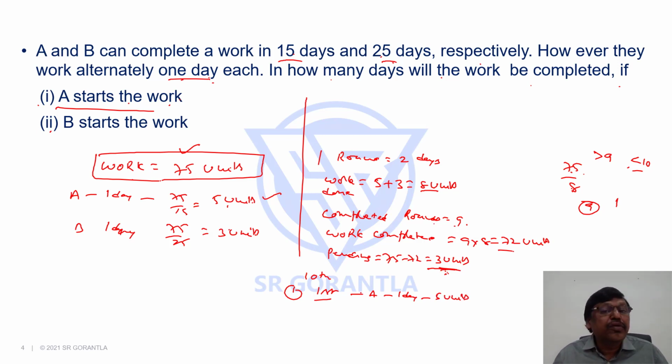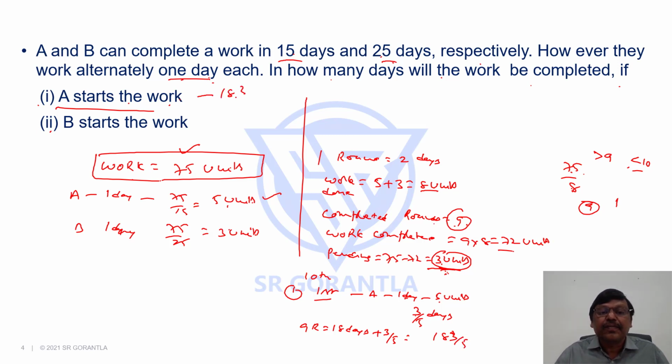But only 3 units job is pending, which means A doesn't have to work for a full day. He has to just work for 3/5 of a day, because in one day he can make 5 units, but only 3 units job is pending. So if A started the work, it is completed in 9 rounds, that is 18 days, plus 3/5 of a day, so my answer is 18 3/5 if A started the work.